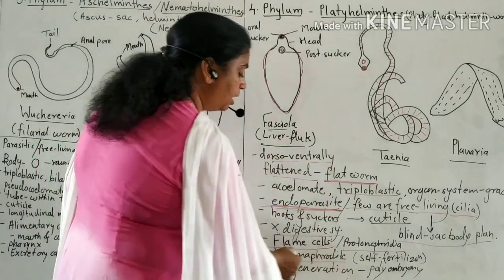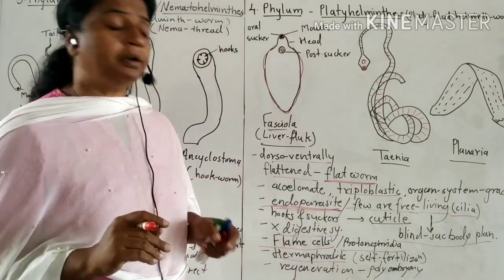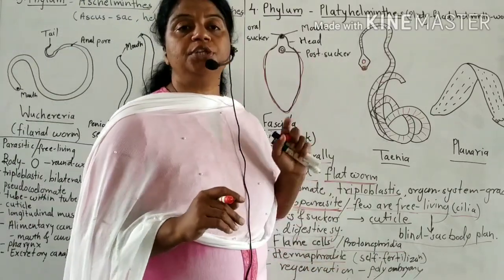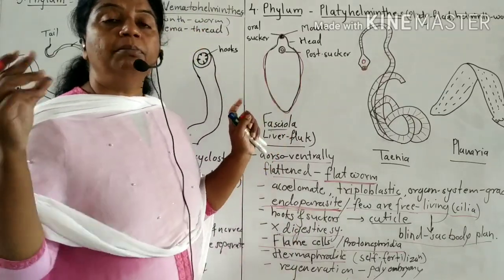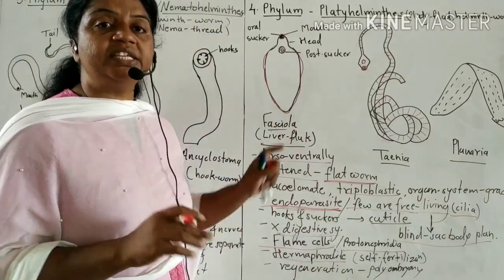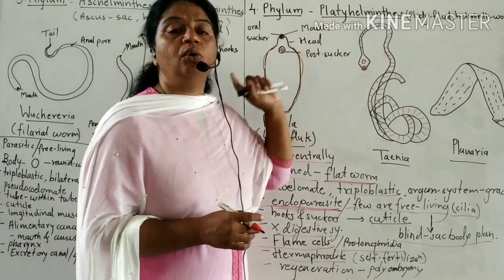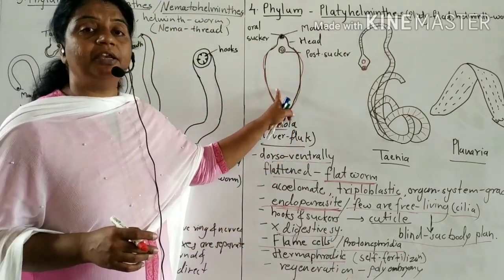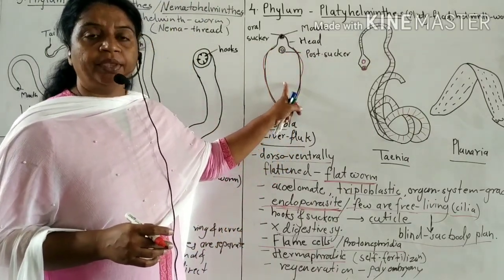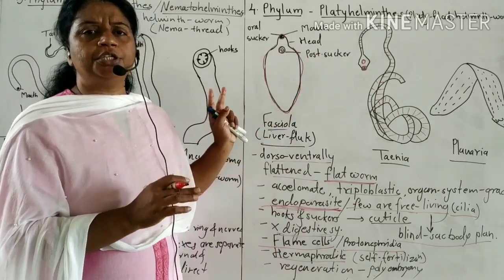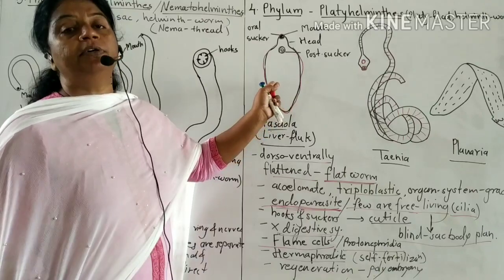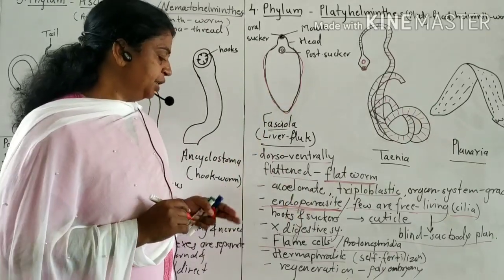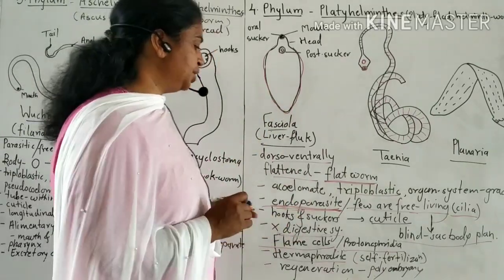Then they are hermaphrodite. Hermaphrodite means they are bisexual. Both sex organs are present in a single animal: the male reproductive organ, testes, and the female reproductive organ, ovary. Both are present in a single, bisexual animal. And there is self-fertilization. Their eggs are fertilized with the help of their own sperm. So self-fertilization, and fertilization is internal.